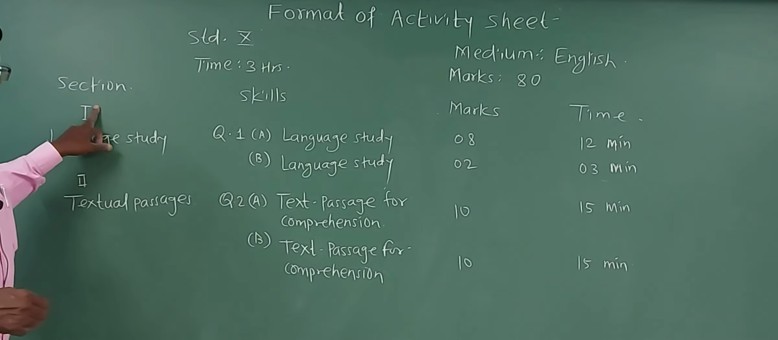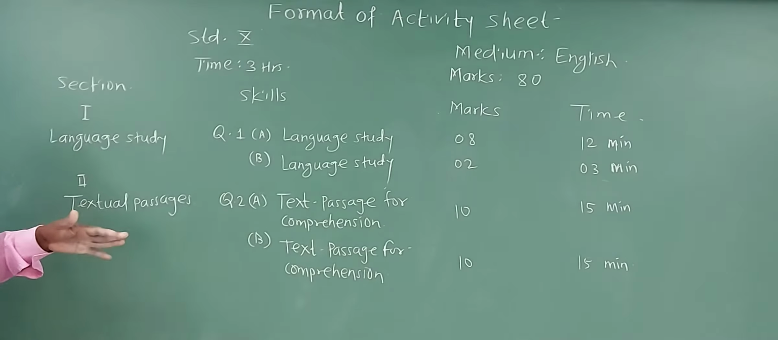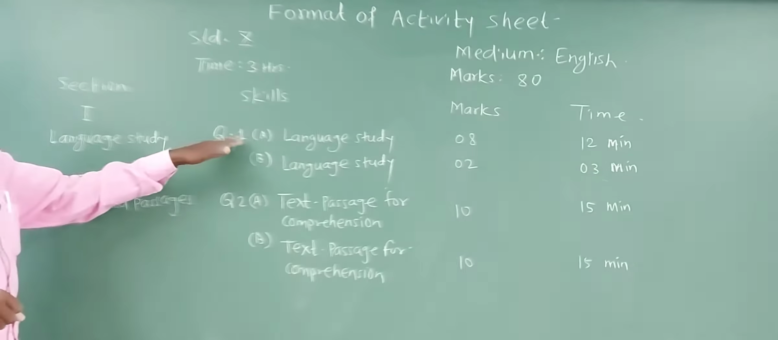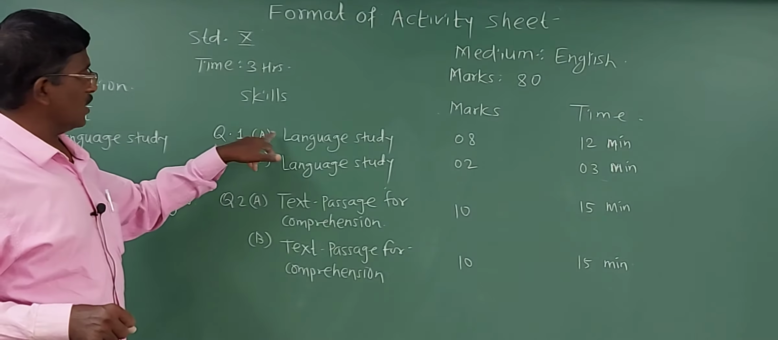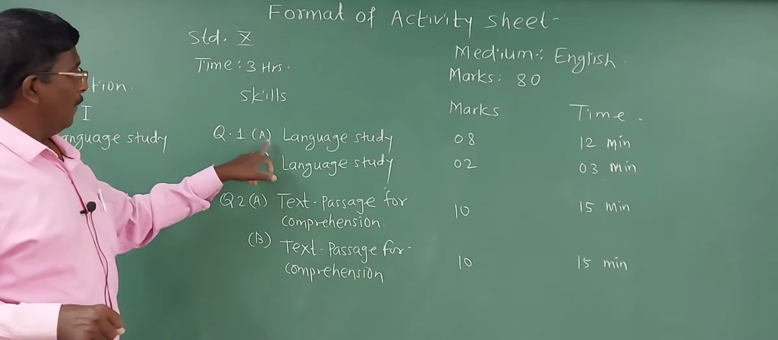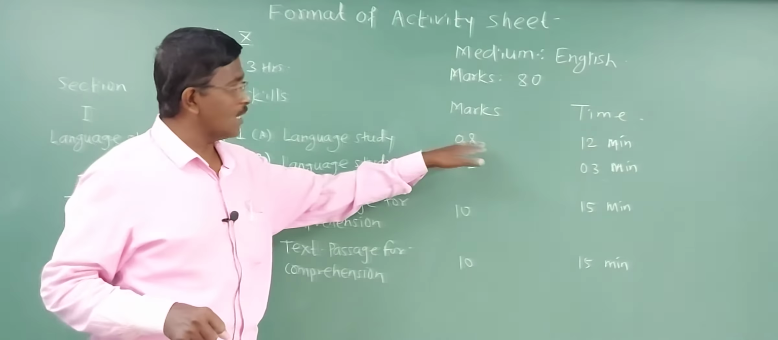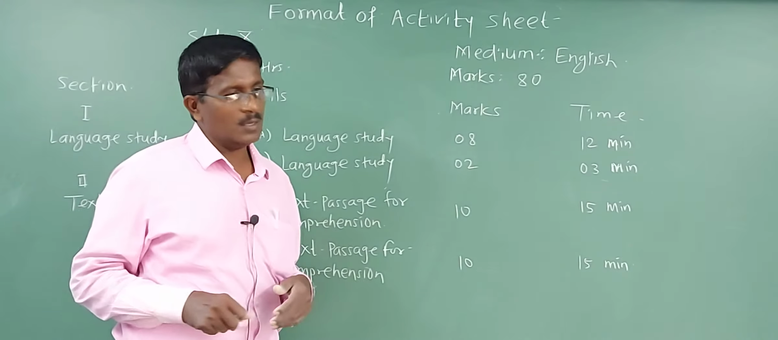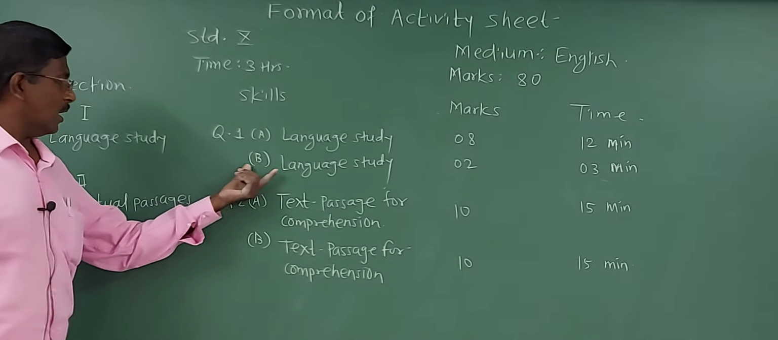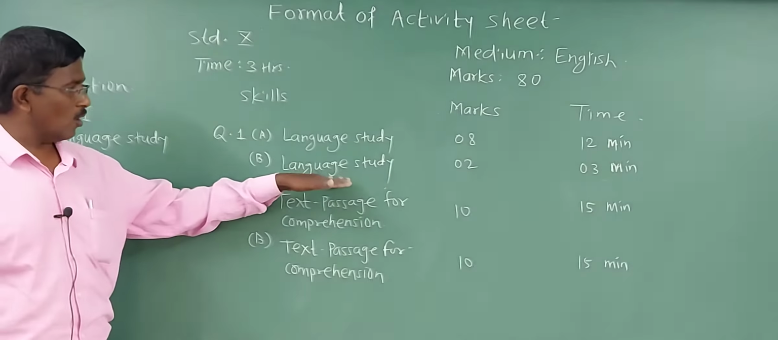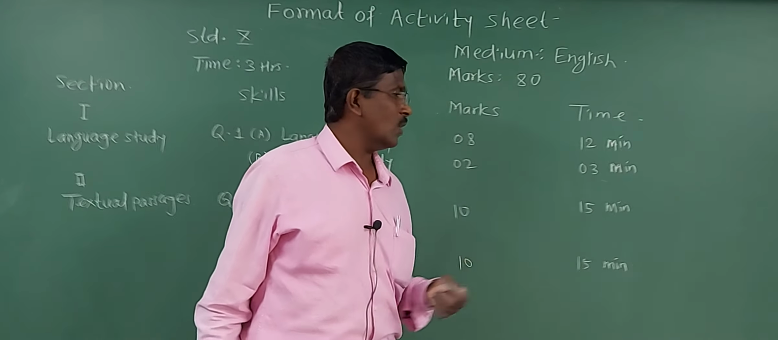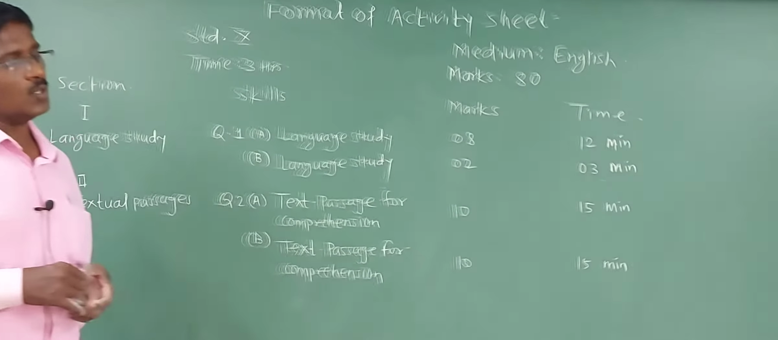See here, there are some sections. Section first is for language study. This language study is divided into question number 1A and question number 1B. Both are called language study, but 1A is for 8 marks and you have to solve it within 12 minutes. While 1B is also language study, and this is for 2 marks, and we have to cover it within 3 minutes.